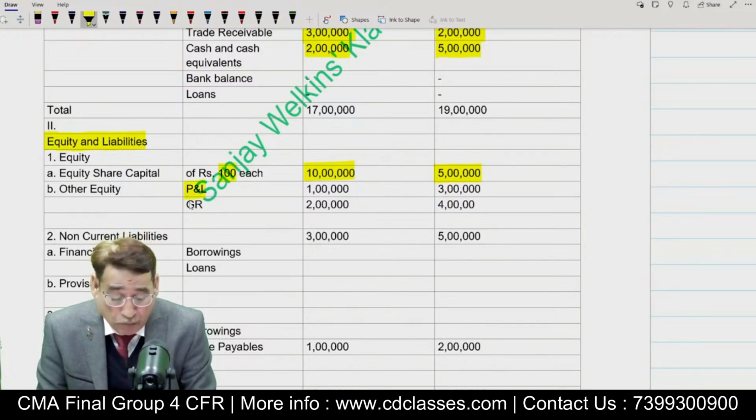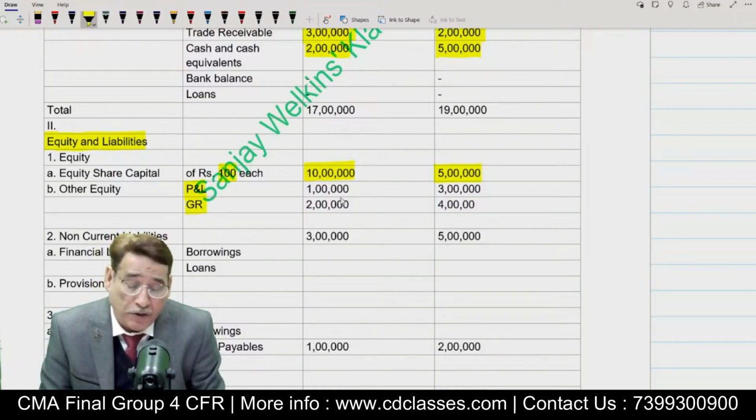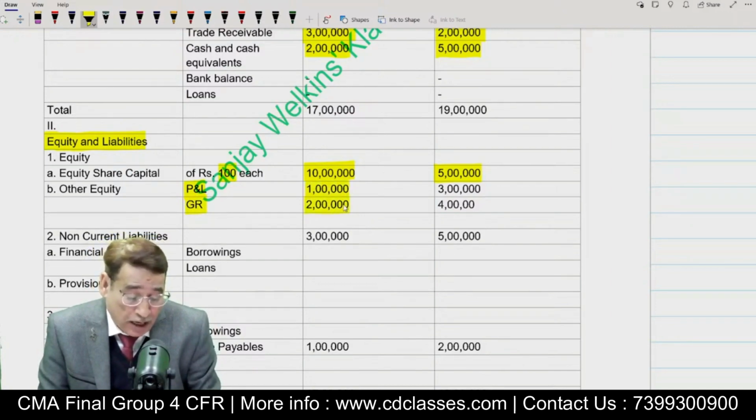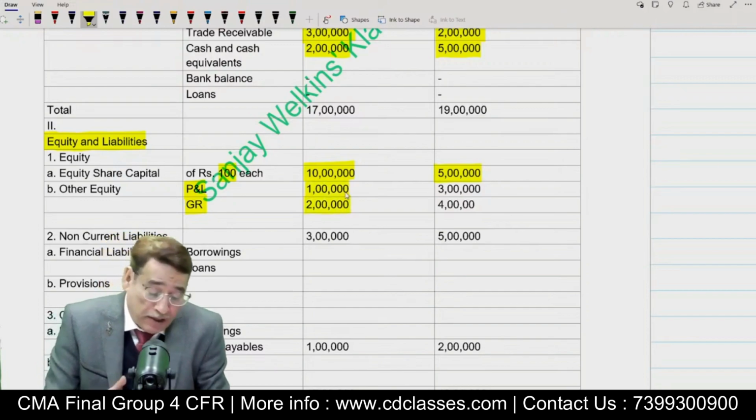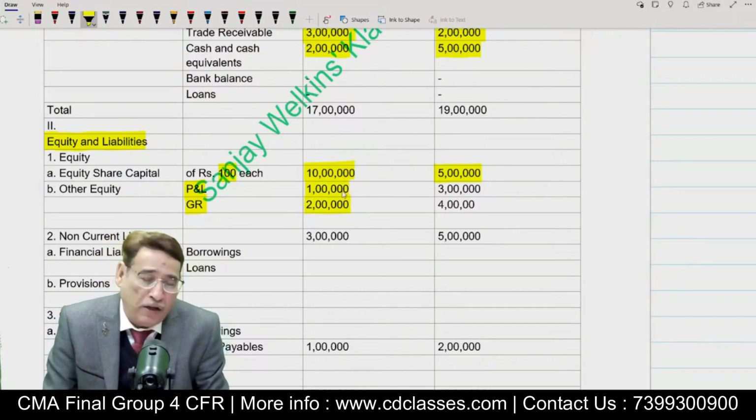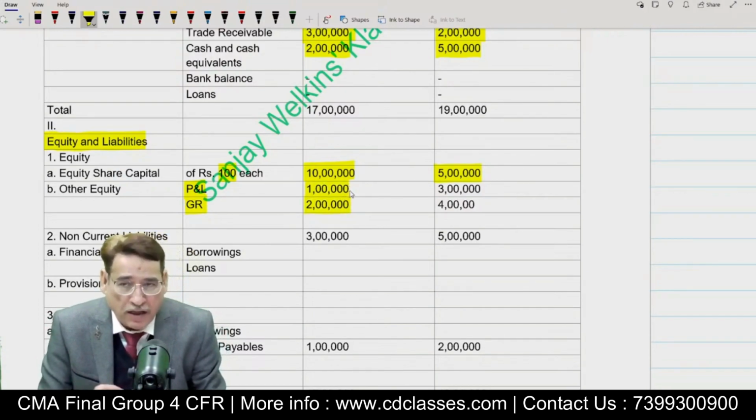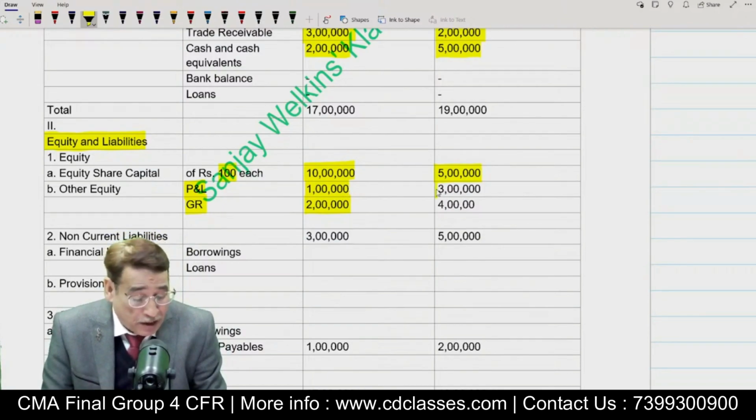So here in this case, profit and loss account and general reserve are given to you, 1 lakh and 2 lakh. Correct? As far as items related to the parent are concerned, they are not going to pose us any sort of problem. However, items related to the subsidiary company, this is 3 lakh and 4 lakh. Actually, this is 4 lakh.